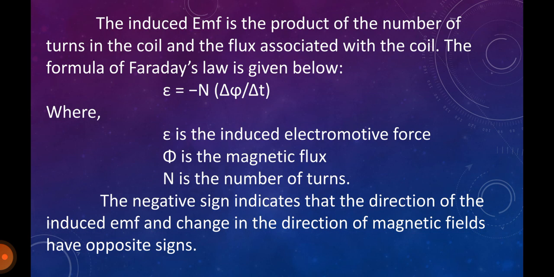Mathematically, we can represent this as induced EMF, E, is equal to negative N times del phi by del t, where E is the induced EMF, phi is the change in magnetic flux, and N is the number of turns. In the formula, the negative sign indicates that the direction of the induced EMF and the magnetic field are in opposite directions.